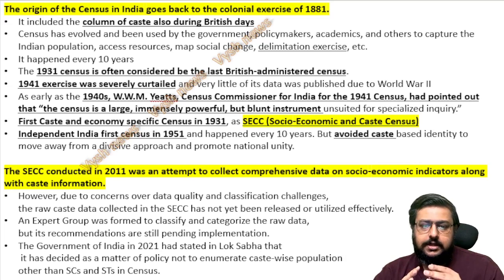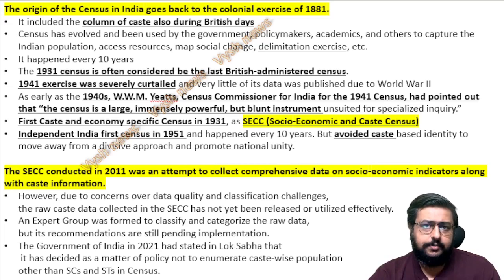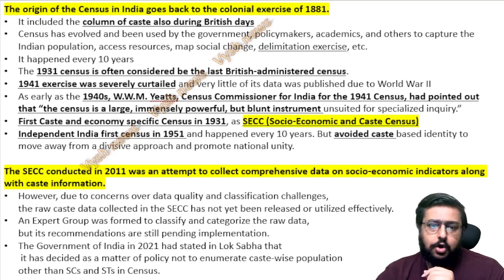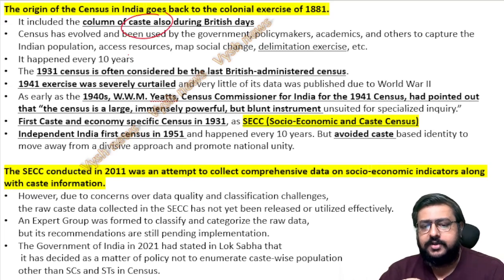Okay, so we'll do a little bit of static like we always do, that is the history of the census. Census in India started in 1881 or 1871 onwards, you can say, when Lord Mayo was the viceroy, because after 1857 everybody is called viceroy. That time this started, and from 1881 itself, the Britishers included the caste column also in their census. It will be counted when we are surveying the people.